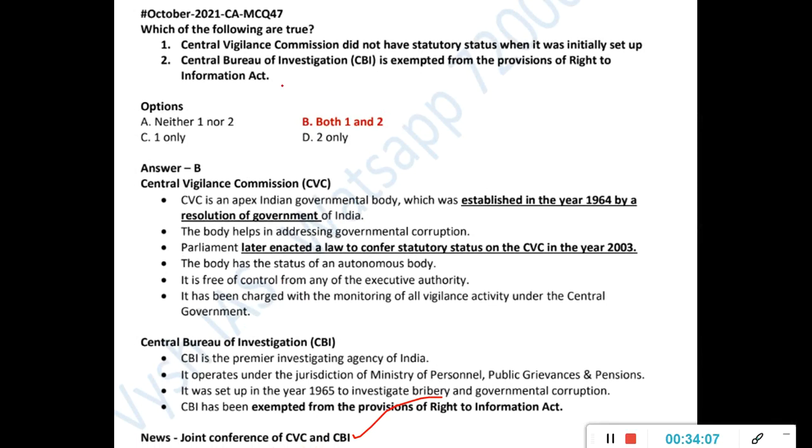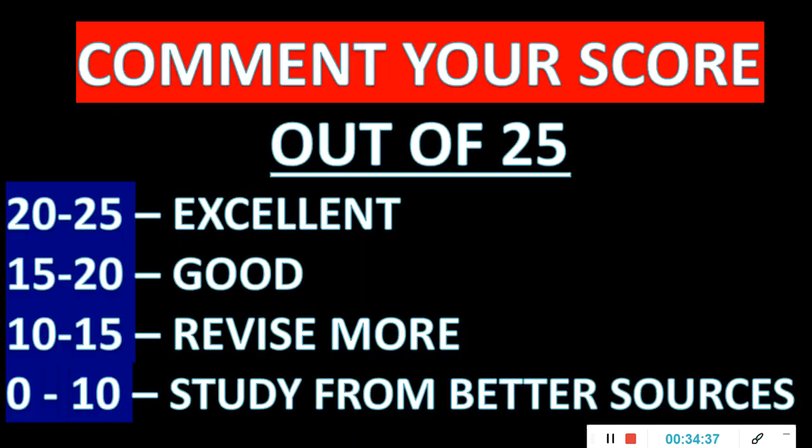Actually, when it was established, it did not have statutory status, because it was set up by a resolution. Later the CVC Act of 2003 came, and then it got statutory status. CBI is exempted from the provisions of the Right to Information Act, which is also true, and it comes under the jurisdiction of the Ministry of Personnel. This basic thing is there in your Lakshmikant textbook also; I have kept the minimum points here. Two separate chapters are there, which we will do again in the lecture series. But just make a note of these basics because a joint conference has happened. So these are the questions.